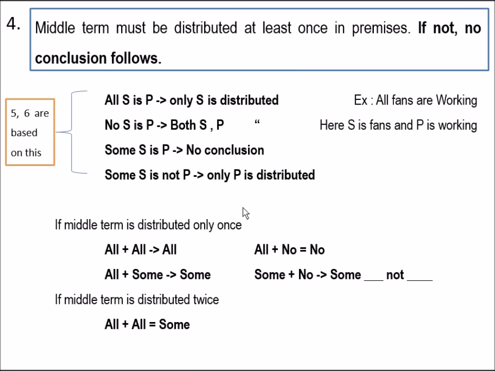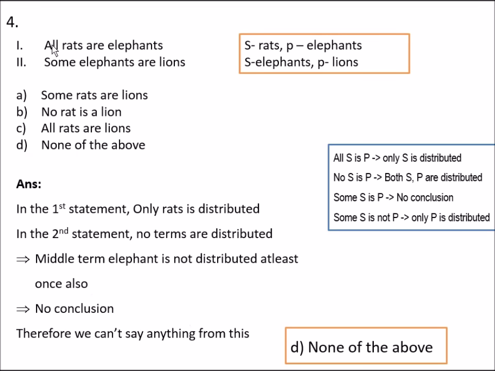If we look at an example: all rats are elephants, some elephants are lions. Here in the first statement, S is rats and P is elephants. In the second statement, S is elephants and P is lions. And these are the 4 options from which we need to find the correct one. In the first statement, only S is distributed, that is, all rats are elephants. This statement is in the form of the first one, that is, all S is P. So for this statement only S is distributed, that is, only rats is distributed.